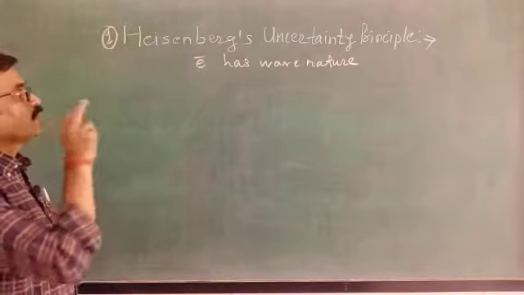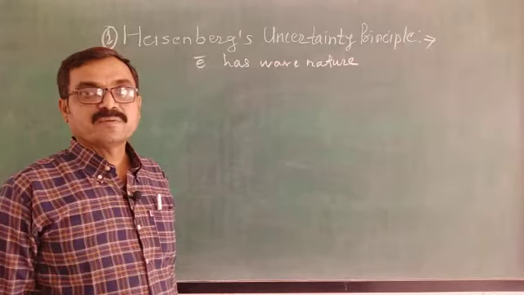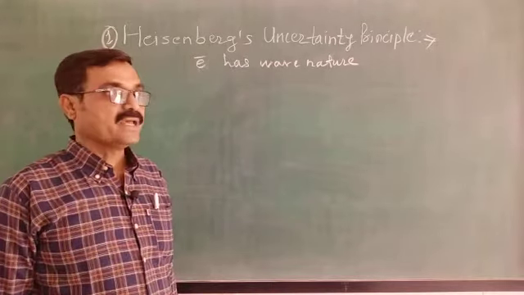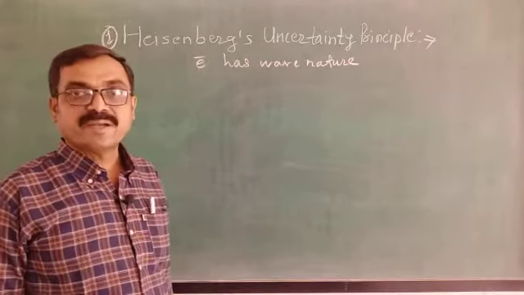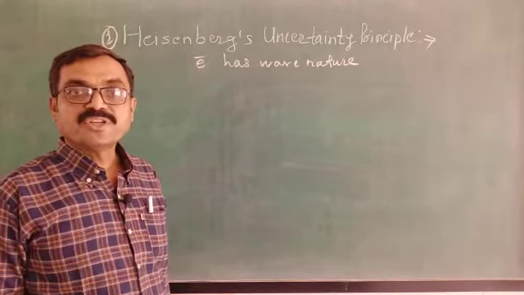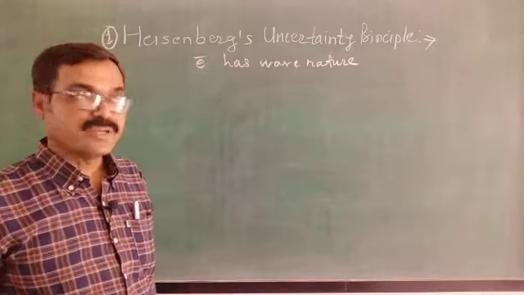According to Heisenberg, what happens when such a moving particle is there? Then for such a moving particle, the simultaneous measurement of its position and momentum is not possible with a great accuracy.